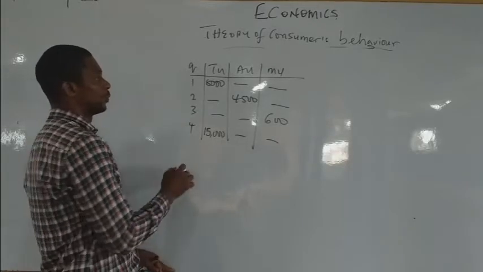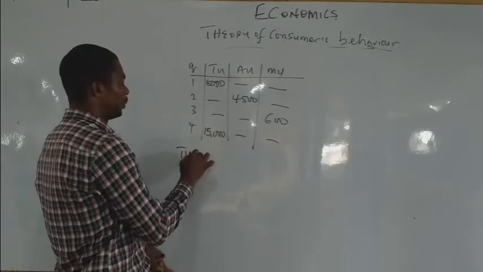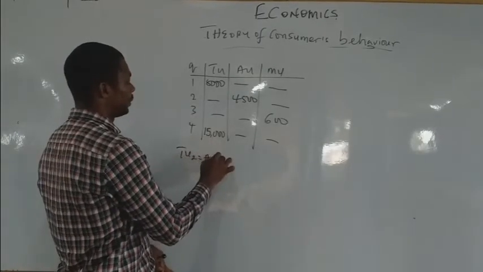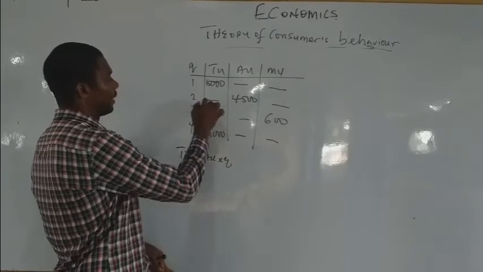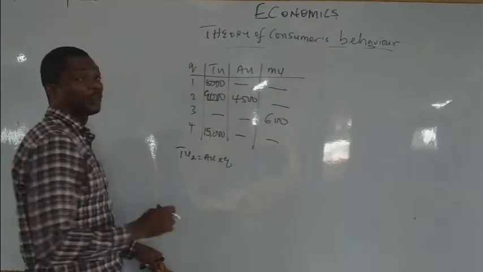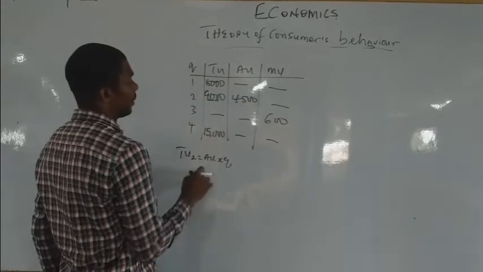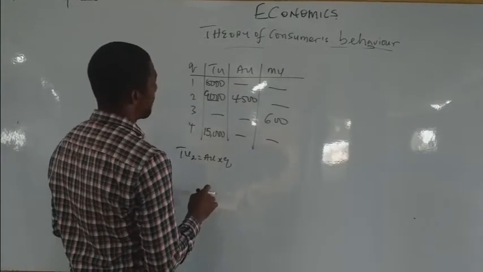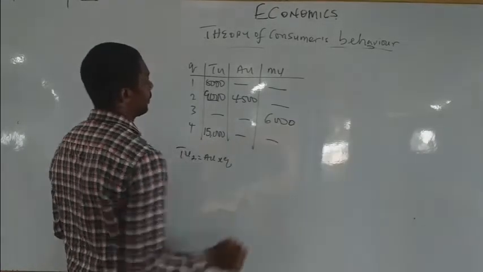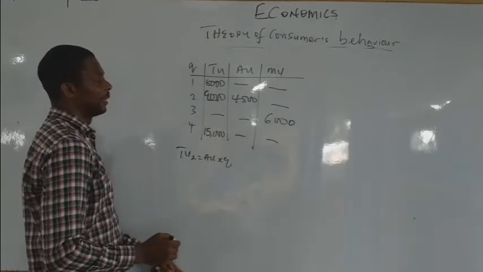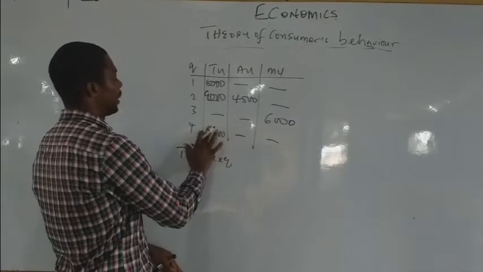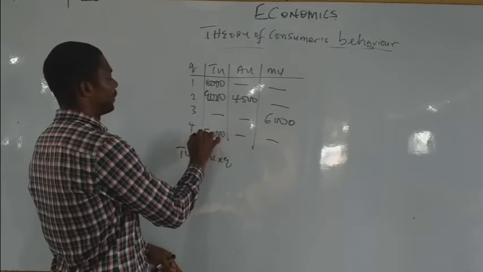What do we do? To get our TU2, which is AU times Q. 4,500 times 2, that would be 9,000. Okay? Let me add 6,000 there, and I also decided to make this one 50,000.